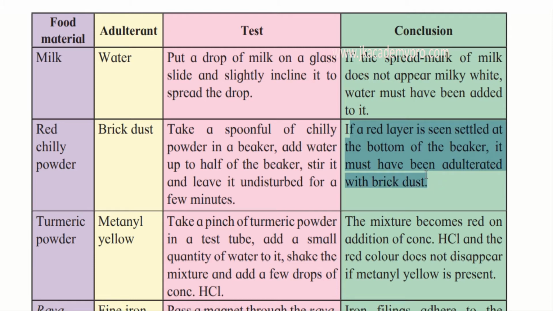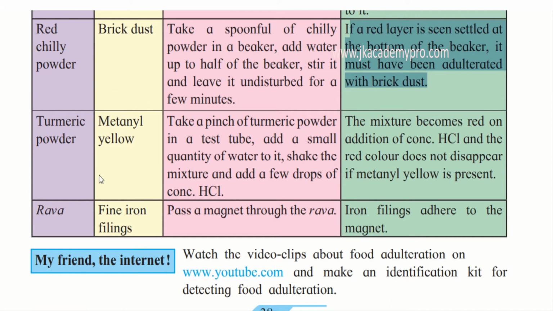So if you find a layer of red color at the bottom of the beaker, or a glass tumbler, you will find that it has been adulterated with brick dust.